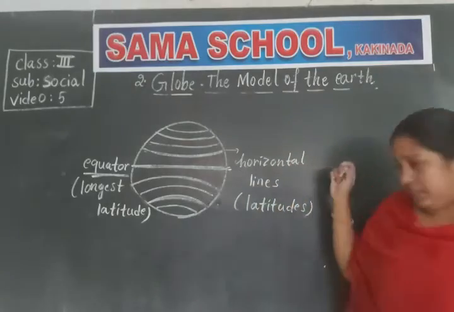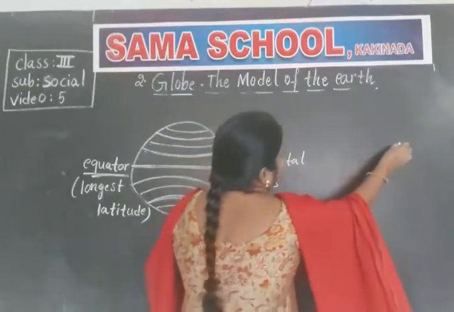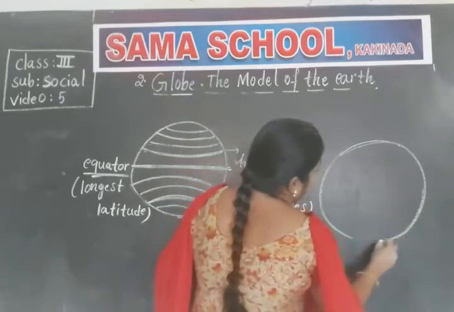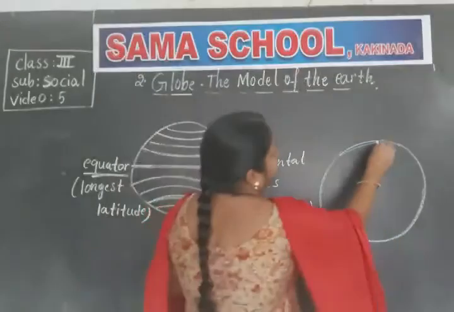Clear, children? Now you find some vertical lines. In the same way, on the globe you will find some vertical lines also.